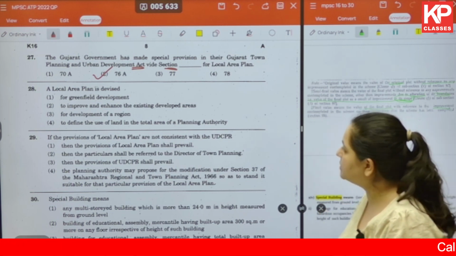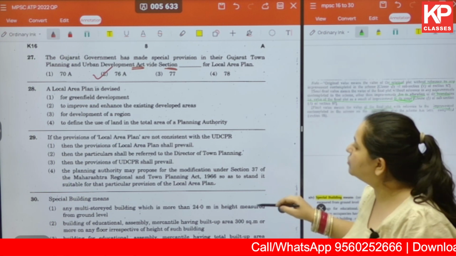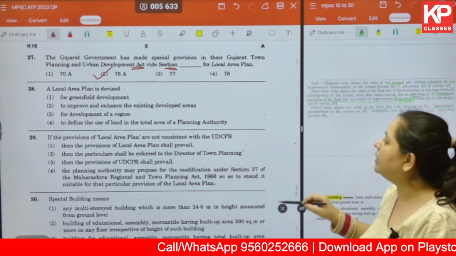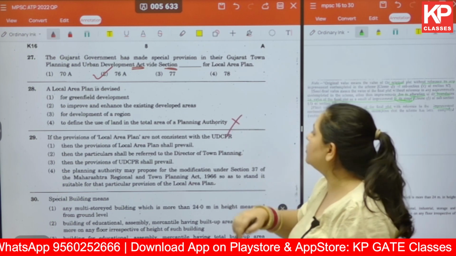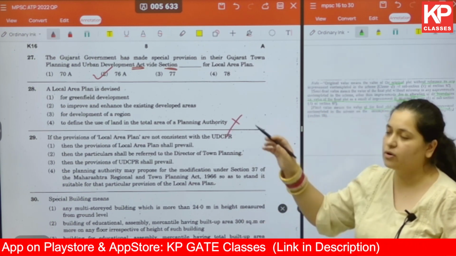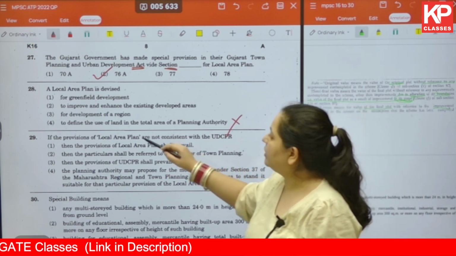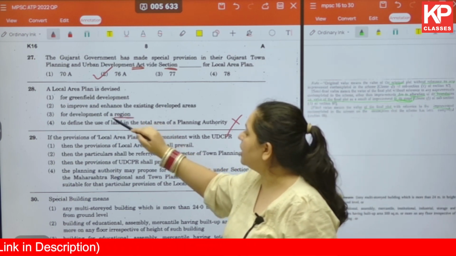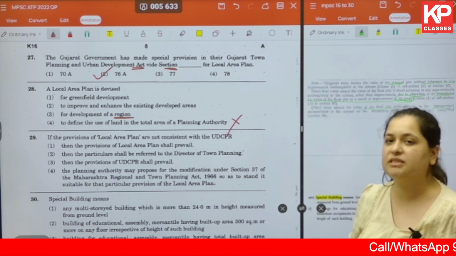Okay. The next one: a local area plan is devised for greenfield development, to improve and enhance the existing developed areas, or for development of a region, to define the use of land in the total area of the planning authority. We know that it is not the total area of the planning authority that we are talking about. It's not the entire city. We are talking about the local area. The second one, development of a region, again, is not correct. Region has a large spatial extent.